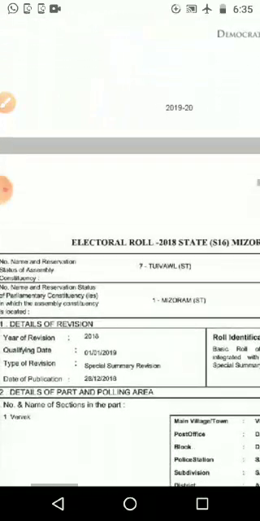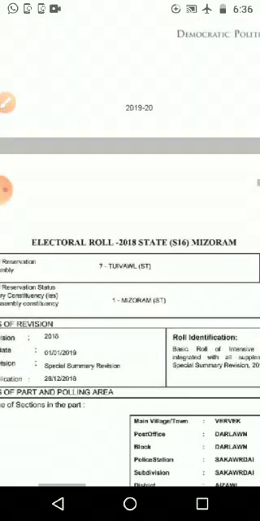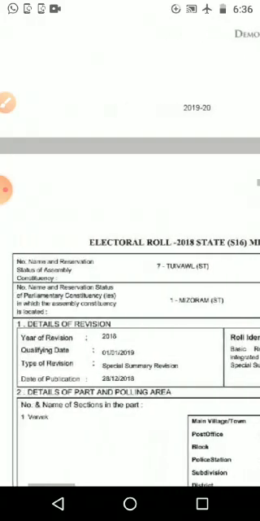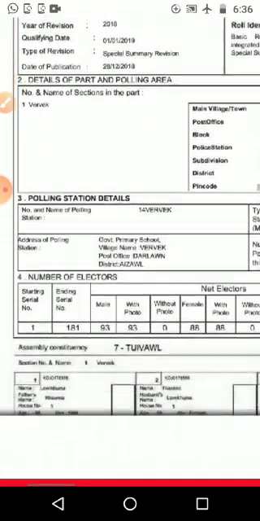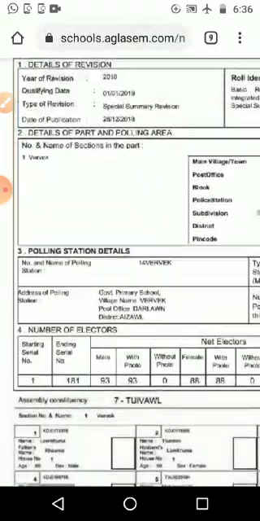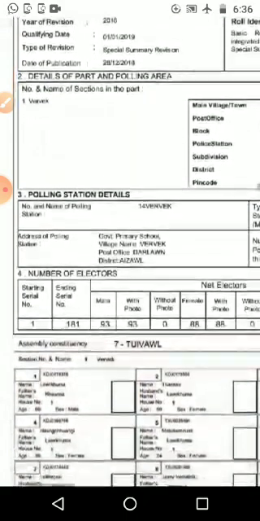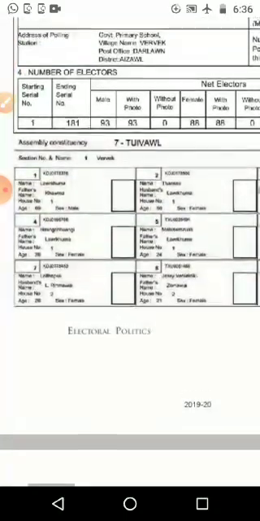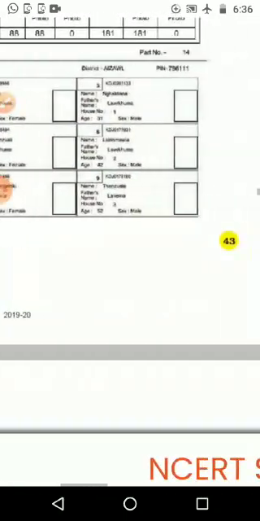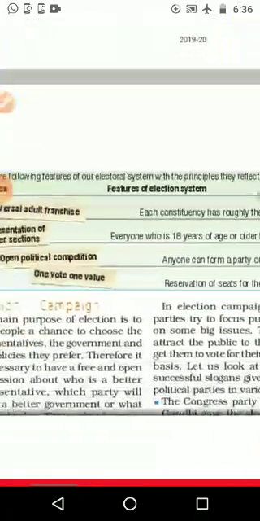some educational qualification. Then, given in one page, the electoral law 2018, state S6 Mizoram example, it is given what all details are there in the list that you can see. Details of the part and the polling area, then the polling station details, then the number of electors. Everything will be there when we are conducting the election.